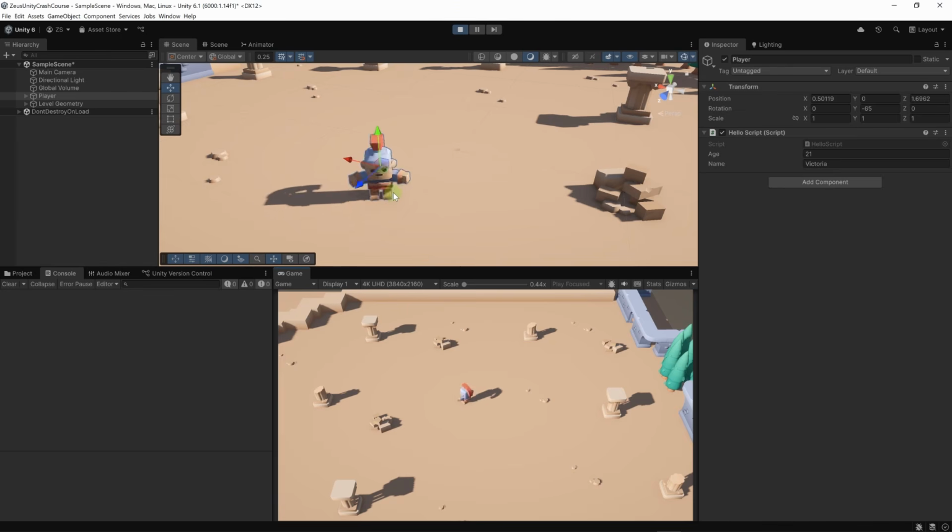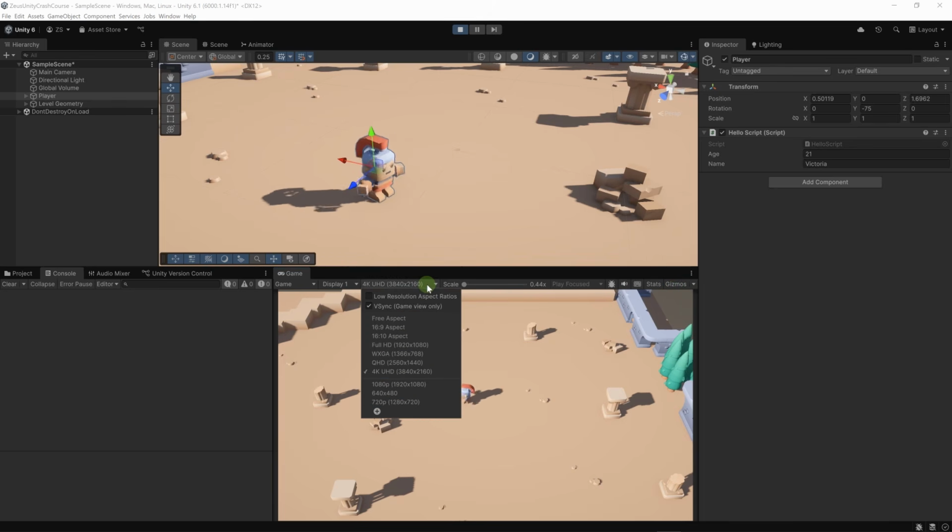Here our character is turning, but the problem here is that this is pretty much dependent on the frame rate. If we click here on this drop down box, by the way, here you can set the resolution of the game window or the game view.